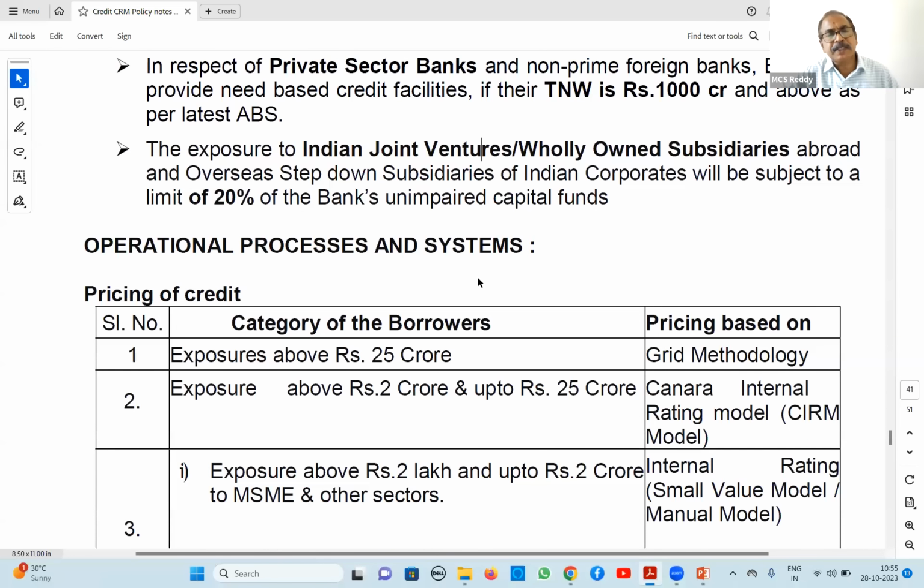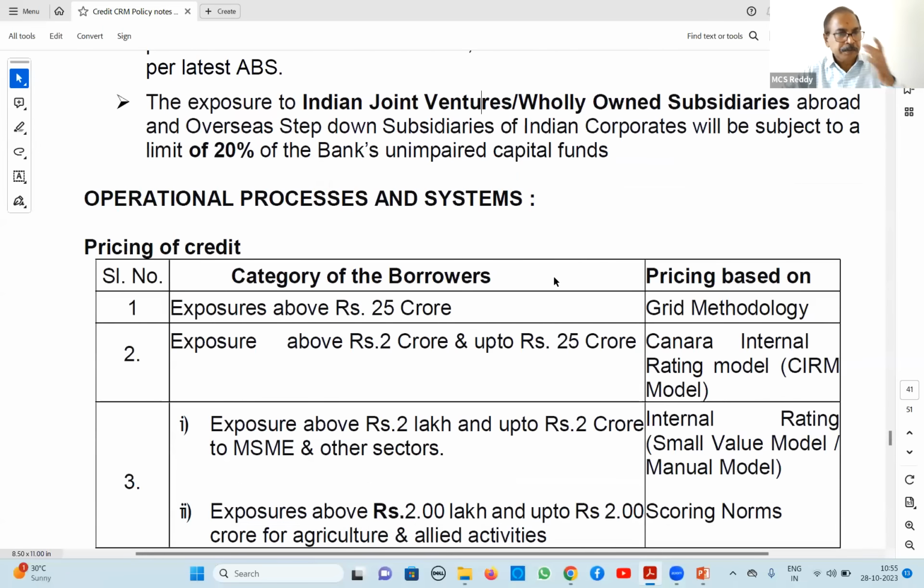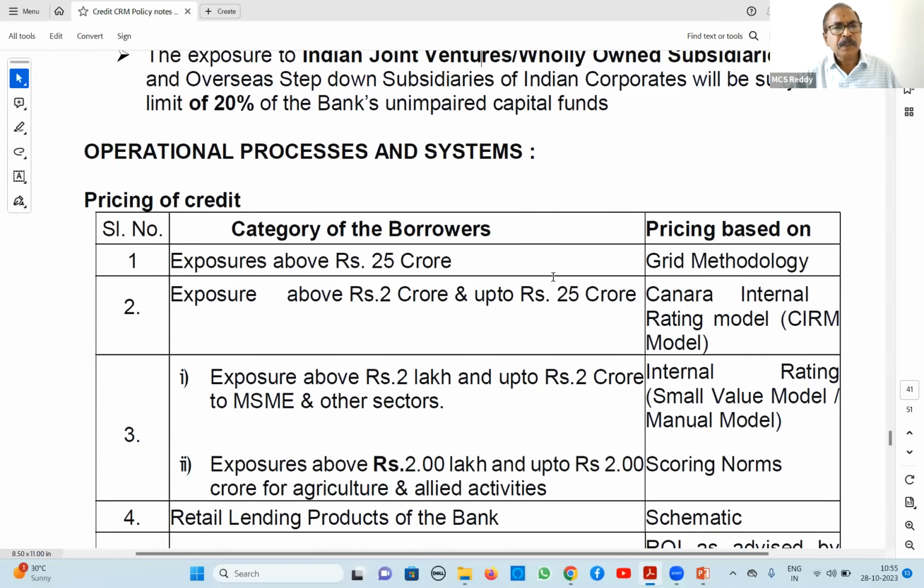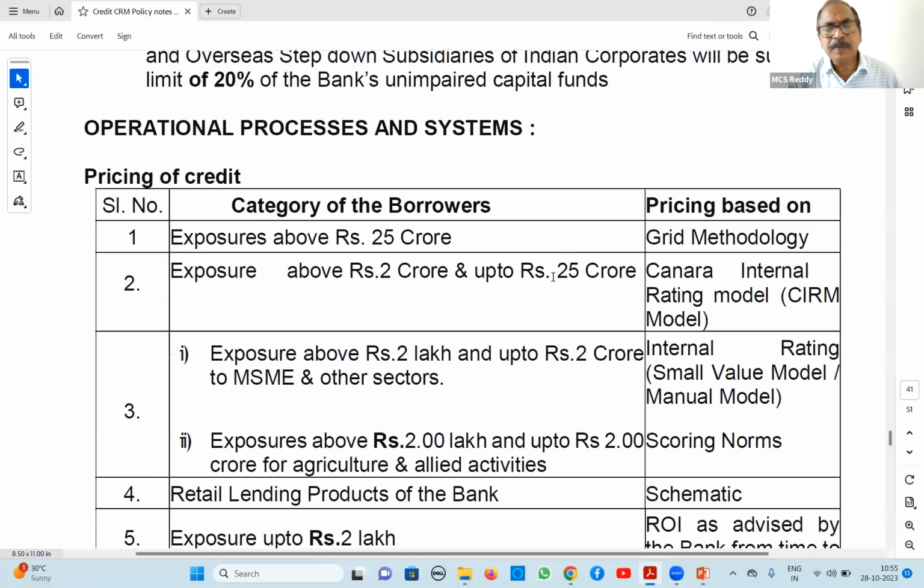Next, operational process. So far we have seen about policies, that is, what guidelines are given for policies at head office level. Now operational process and systems. The first one is pricing of credit, loan pricing.